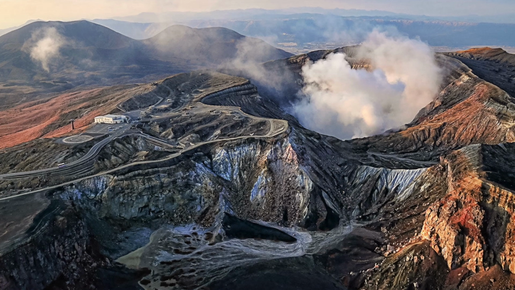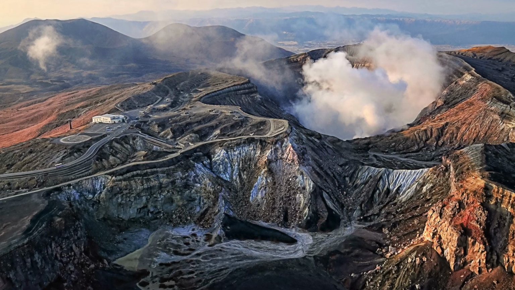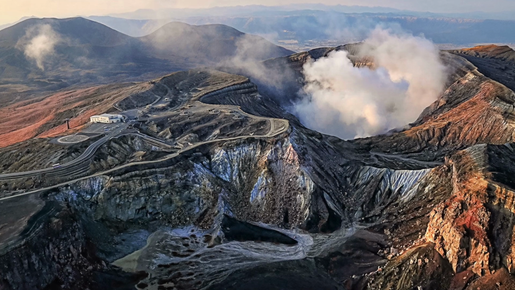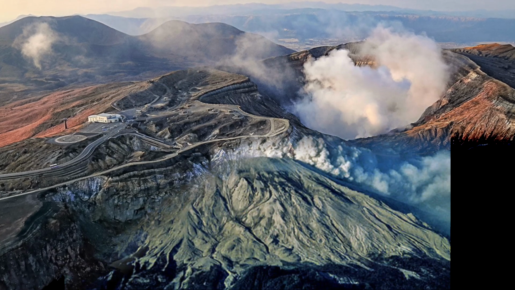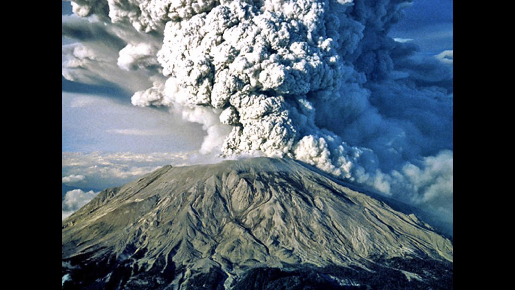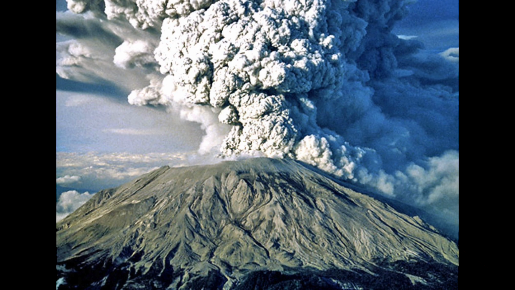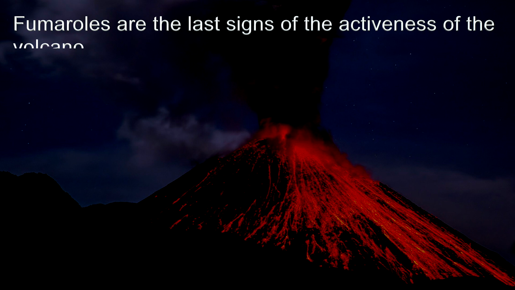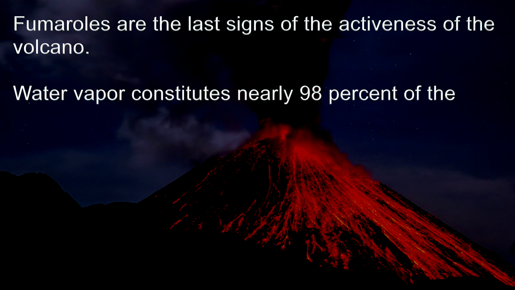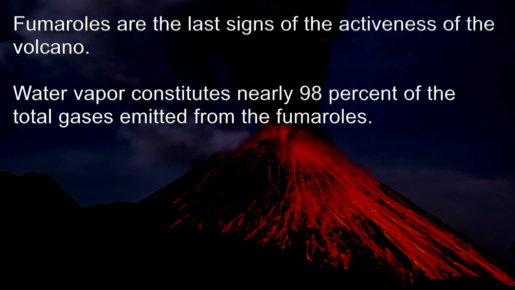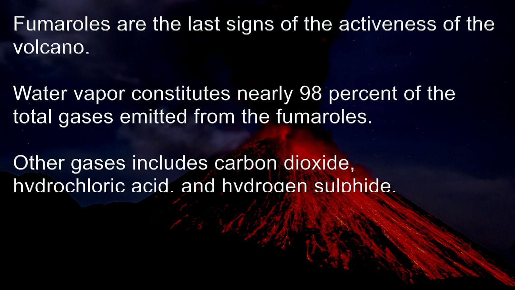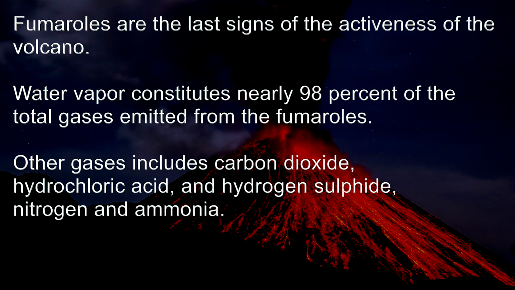Emission of gases and water vapor begins after the eruption of volcanic material is terminated in an active volcano. The gases and water vapor are generated due to the cooling and contraction of magma after the termination of the eruption of the volcano. Fumaroles are the last sign of activeness of the volcano. Water vapor constitutes nearly 98% of the total gases emitted from the fumaroles. Other gases include carbon dioxide, hydrochloric acid, hydrogen sulfide, nitrogen and ammonia.